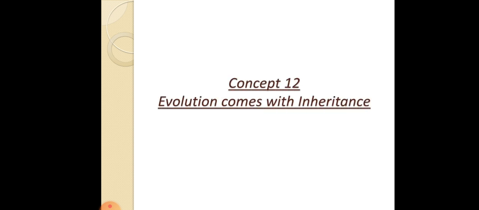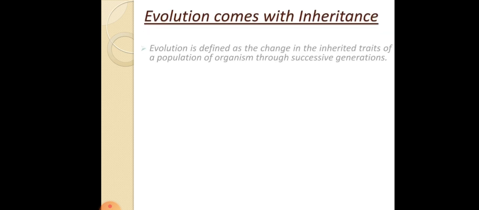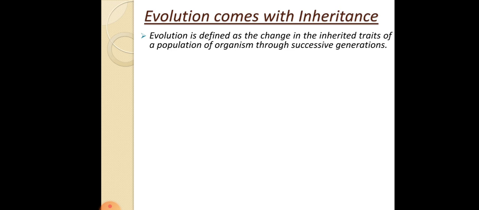In today's class we are going to discuss how evolution comes with inheritance. So what is evolution? Evolution is defined as the change in the inherited traits of a population of an organism through successive generations. Evolution is nothing but this accumulation of changes in the inherited traits in successive generations.